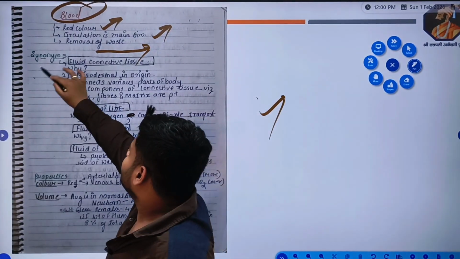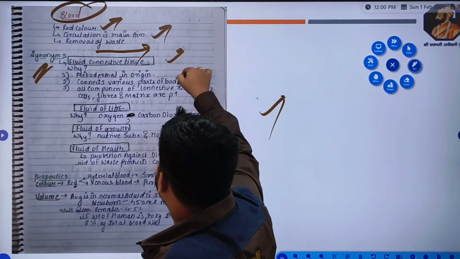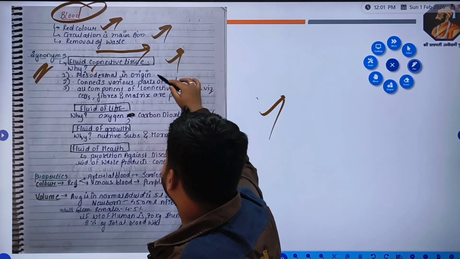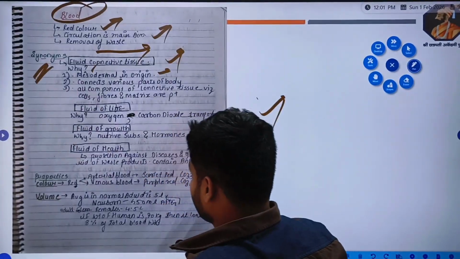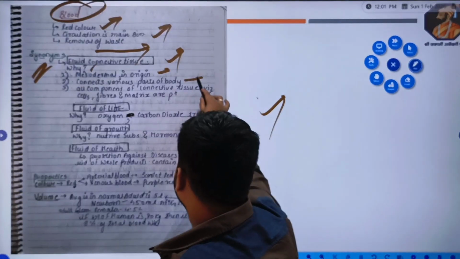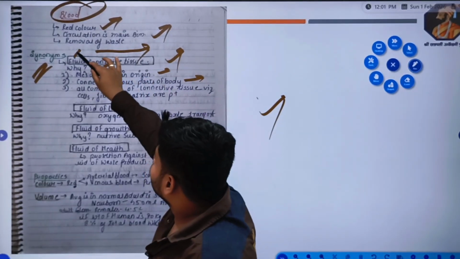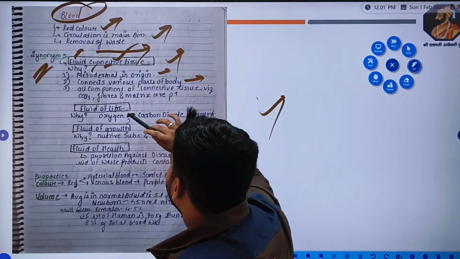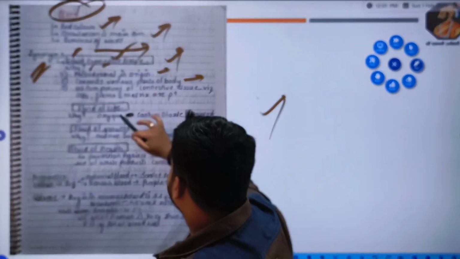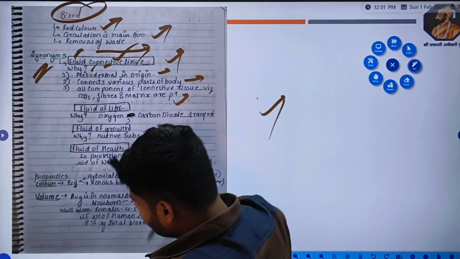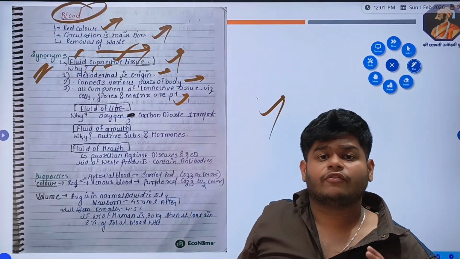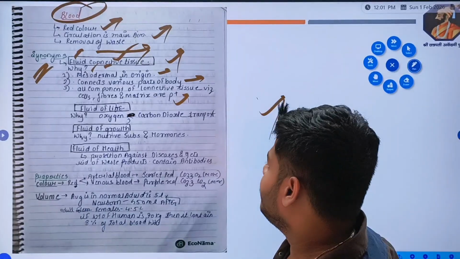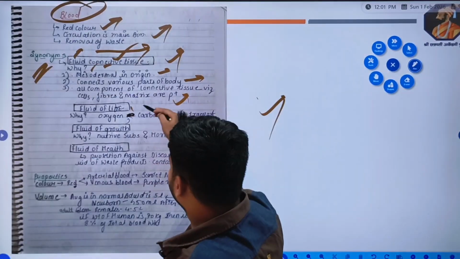Now what are the synonyms of the blood? Blood is a fluid connective tissue. Why is it called a fluid connective tissue? Now let us see. Because it is mesodermal in origin, and connects various parts of our body, so it is connective. We know why it is fluid, because it can flow. It connects various parts of the body, so it is connective. All components of connective tissues are present, which are cells and matrix. So all the components of connective tissue are also present in blood, so blood is a connective tissue. It is also called the fluid of life.